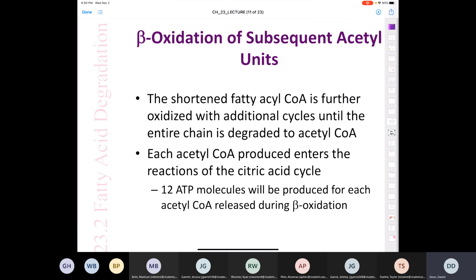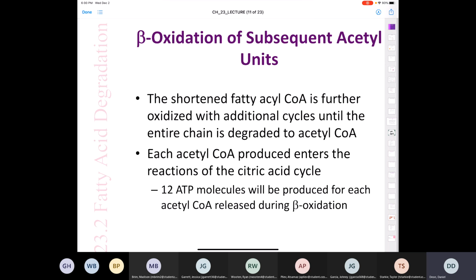Each acetyl coenzyme A produced enters the citric acid cycle, right? Remember when we had the 2 pyruvates and we made 2 molecules of acetyl coenzyme A, and then we made 24 ATP molecules? Well, here we're only producing 1, so we're going to make 12 ATP molecules in the citric acid cycle.